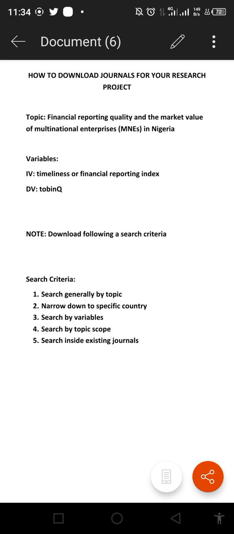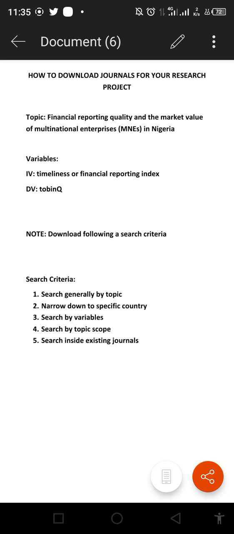So whatsoever you're writing, there are authors that have written about it before. There are existing studies in different countries and in different industries that have written on them. So these journals will form the basis of your research project.